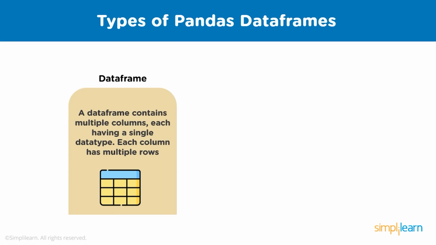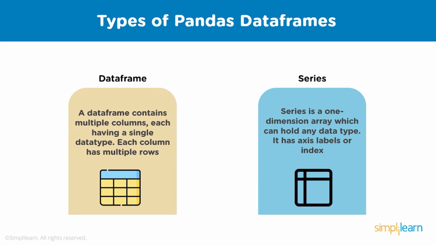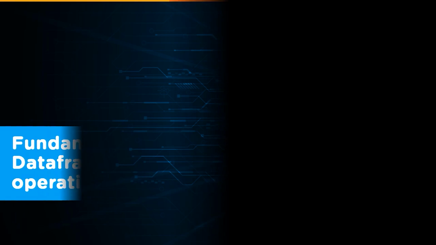Now let's take a look at the different types of Pandas data frames. The first type is the normal data frame itself. A data frame contains multiple columns, each having a single data type. Each column has multiple rows. The next type is a series. A series is nothing but a one-dimensional array which can hold any data type. It has access labels or indexes. A series is a data frame which consists of a single column. The column can have multiple data types stored within it.